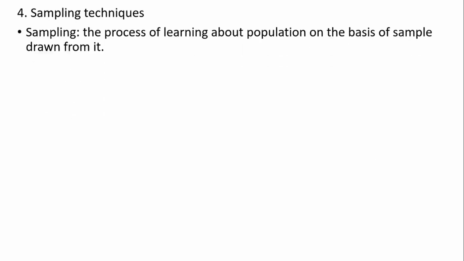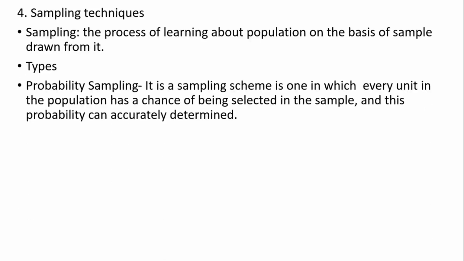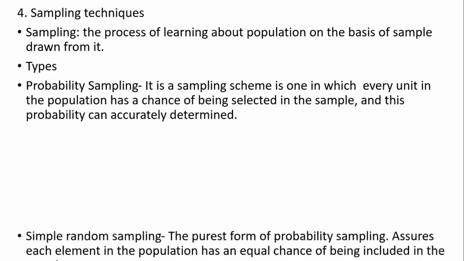Sampling technique. Sampling is the process of learning about a population on the basis of a sample drawn from it. There are mainly two types: one is probability sampling and second one is non-probability sampling. Probability sampling is a sampling scheme in which every unit in the population has a chance of being selected in the sample, and this probability can accurately be determined.